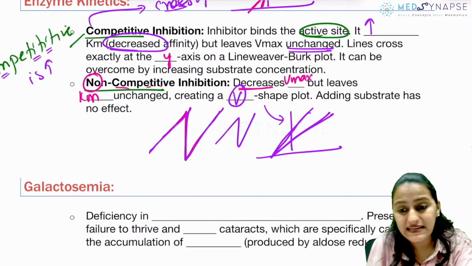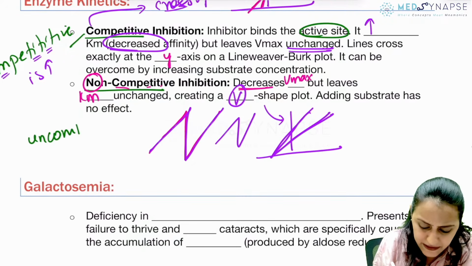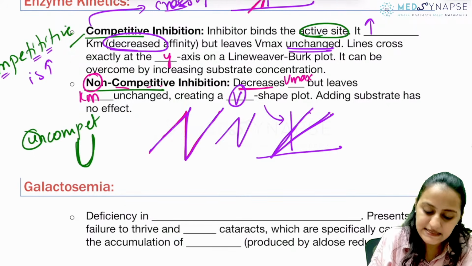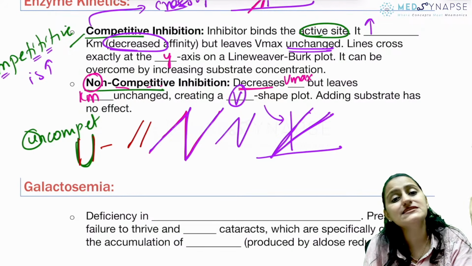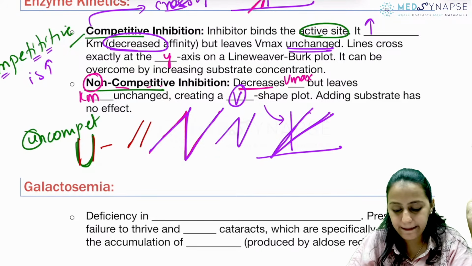And unparallel does not come here, okay? Where does parallel come? Uncompetitive. Remember, uncompetitive, when you write U, it has these two parallel lines. So when you have two parallel lines, it is uncompetitive. Okay? Clear with everyone?